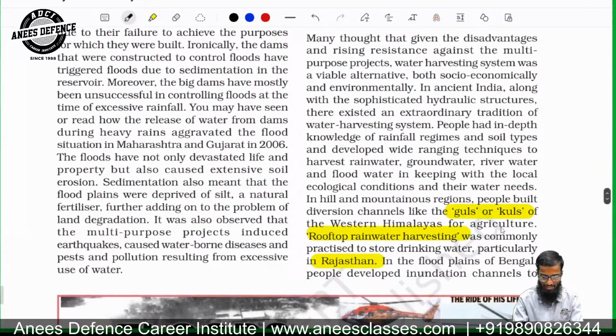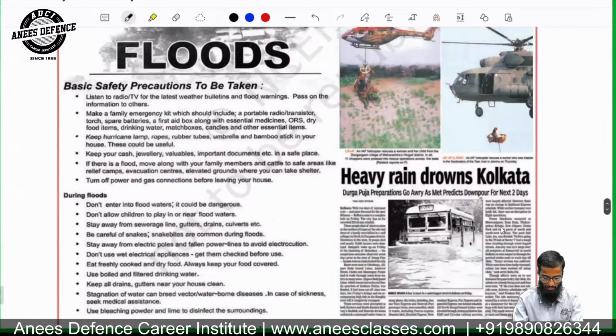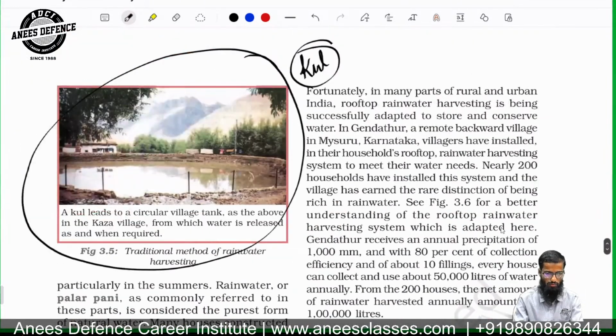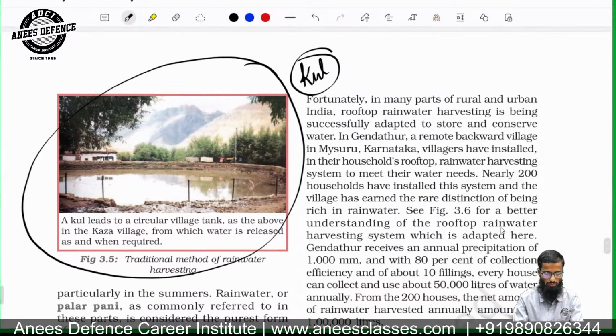Then I talked about the guls or kuls, which were there in the western Himalayan regions. You can see the kuls in the image. This is the image of a kul given by NCERT, from one of the villages in the western Himalayas. This is how they build the kul in a circular village tank for water harvesting.